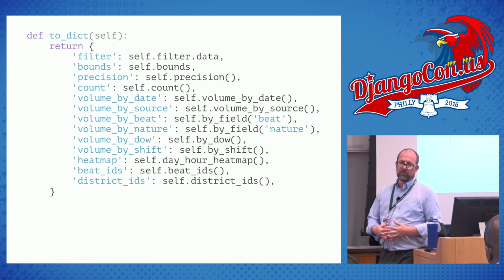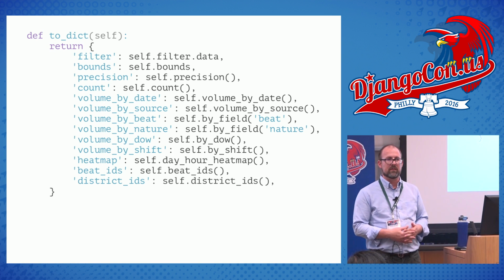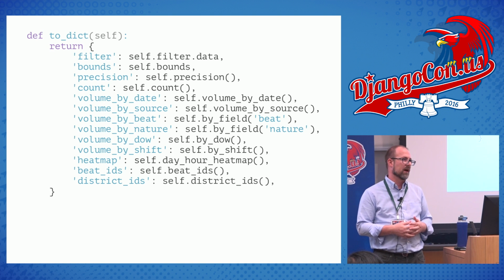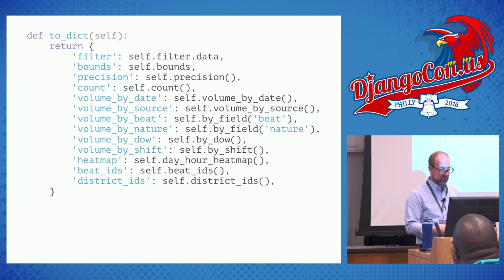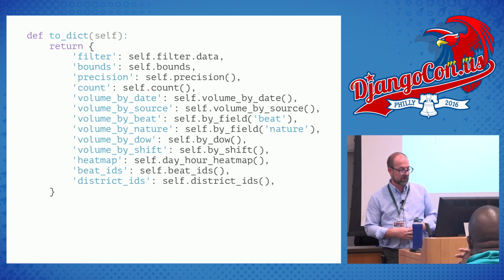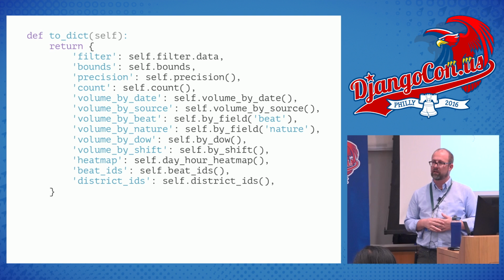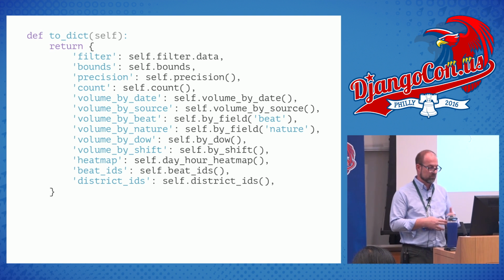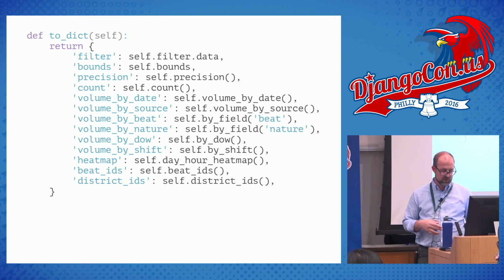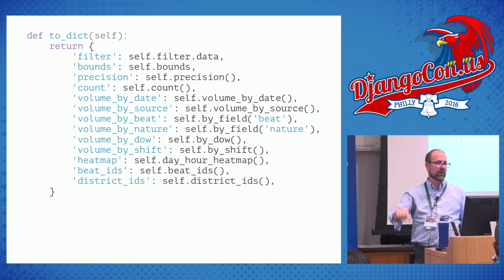Lastly, with these summary models, I just call a bunch of functions and return a bunch of JSON. In this case, you're seeing a data structure here that gets turned into JSON by Django REST Framework. And this is for the volume page. I've got volume by date and source and all these different types of ways that we want to look at the volume. And then we also have the heat map, which shows by day of the week and hour what the amount of calls were.